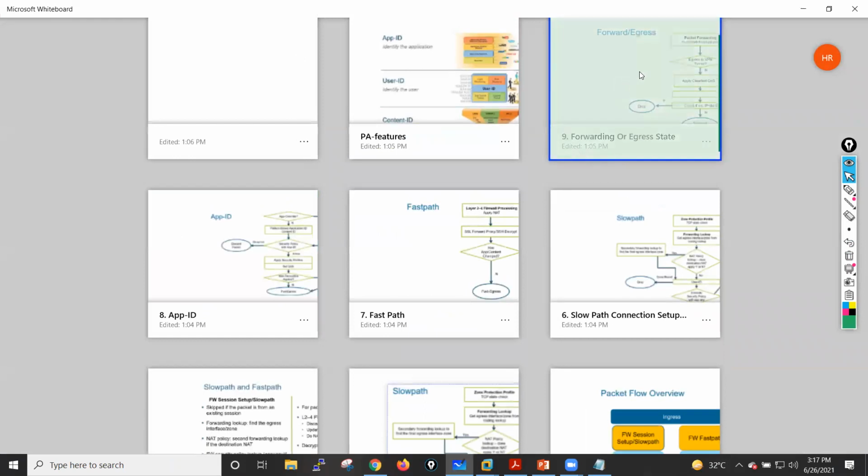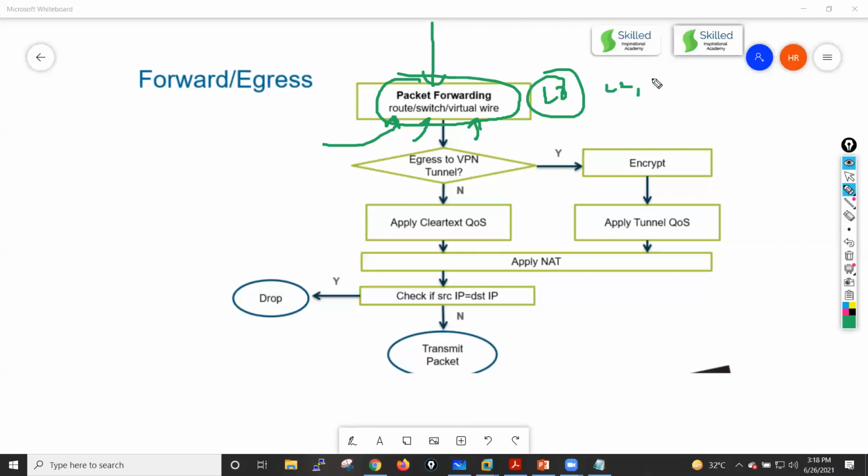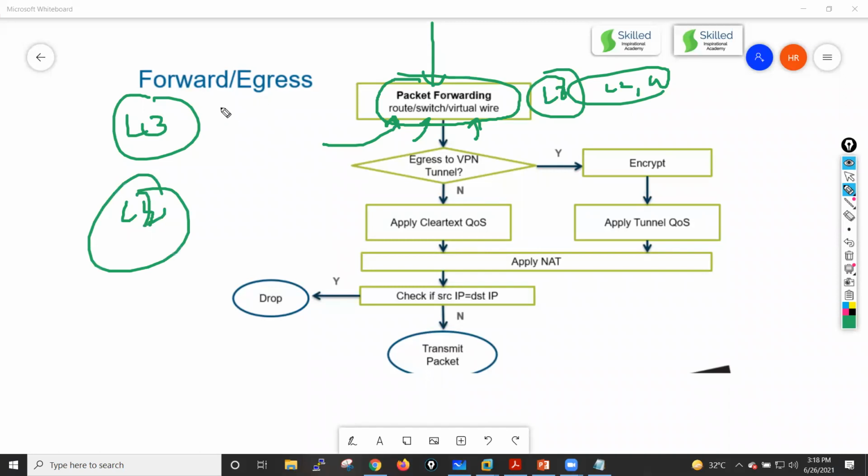So this is the egress process state, guys. In this state, it will again try to forward the packet based on route, switch, or virtual wire, whatever mode of interface we have, right? L3, L2 mode or vWire mode. Accordingly, it will forward this packet; generally it will do the L3 lookup, then the L2 lookup, guys. L3 lookup includes your ARP lookup and the creation of the new IP header, right?